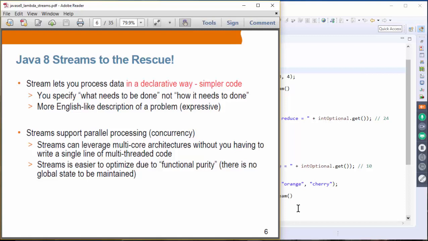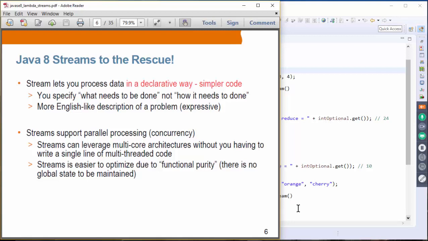Streams let you process data in a declarative fashion, meaning you specify what needs to be done rather than how it needs to be done, and it will result in simpler code. In fact, it will result in a more English-like description of the problem, which is expressive. Expressiveness is always good in computer programming. And streams support parallel processing